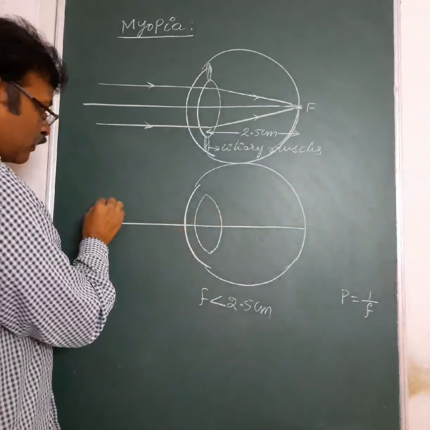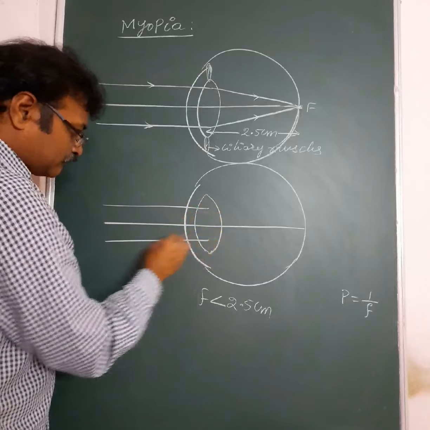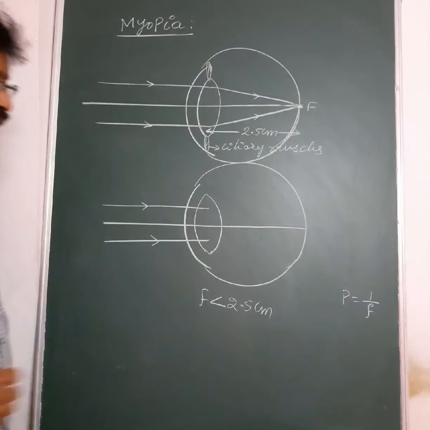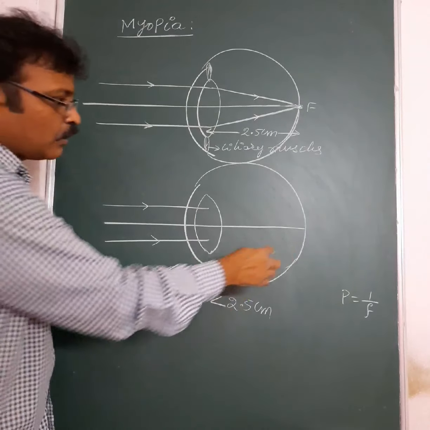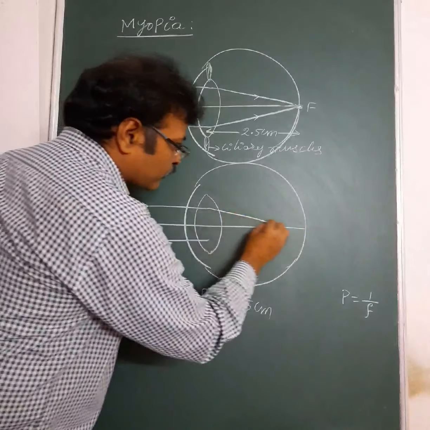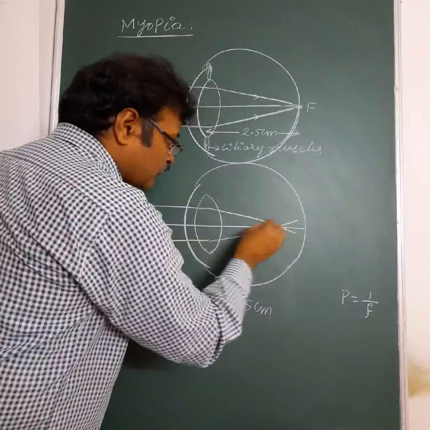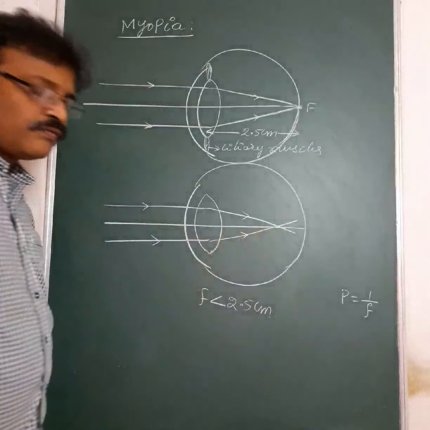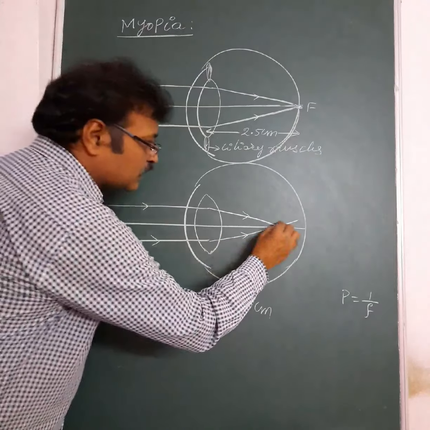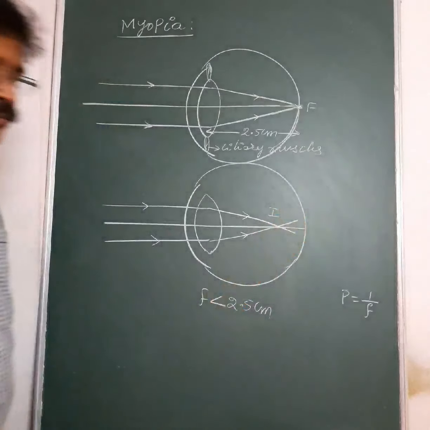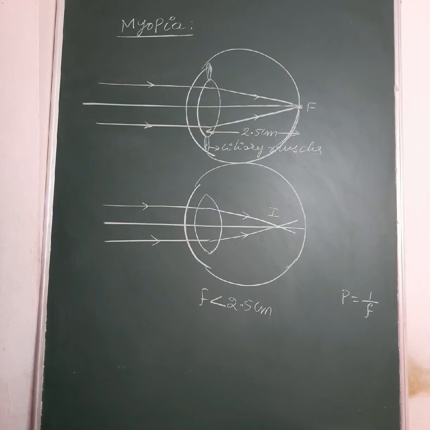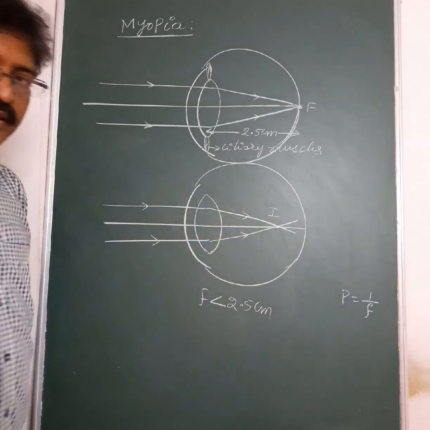As the converging power of the eye lens increases, the light rays coming from the distant object cannot converge on the retina. As the focal length is decreased, they converge before the retina, in front of the retina. So the image of the distant object is formed in front of the retina.